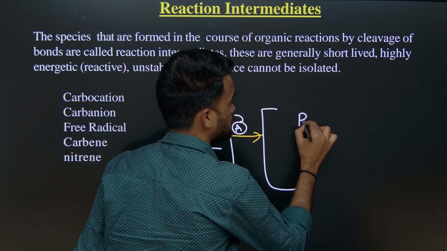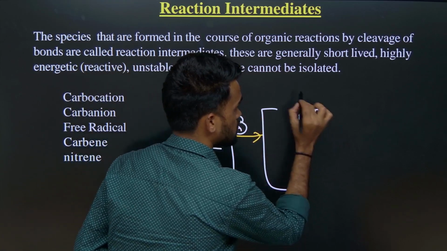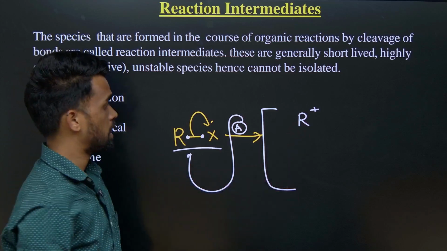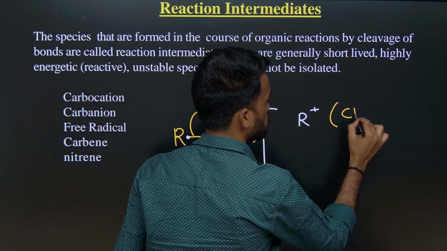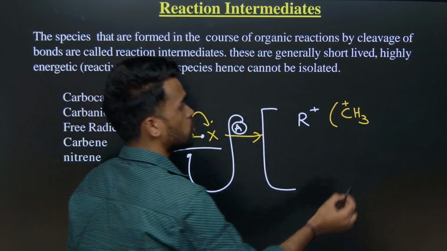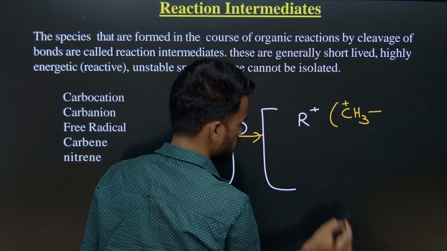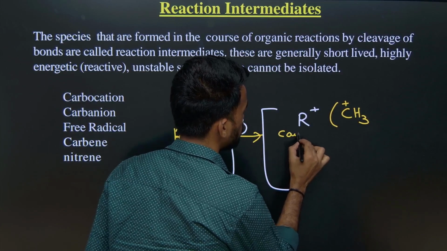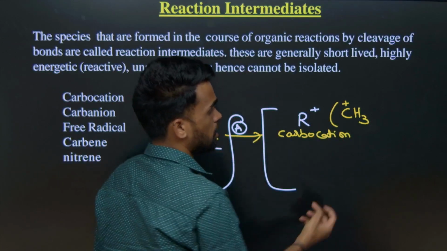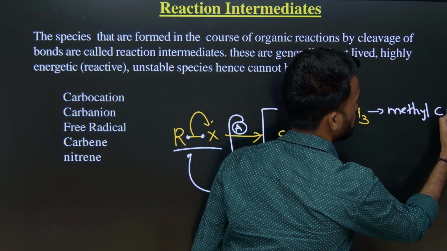We may expect, since the two electrons are taken by X, that R will get a positive charge, right? If R is any alkyl group, let us say a methyl group, we have to represent the positive charge on the carbon. Now you have to call this a carbocation, and specifically this should be called methyl cation, or methyl carbocation.